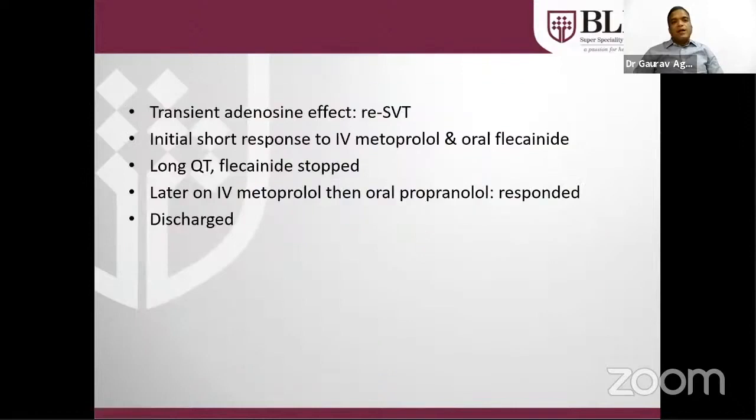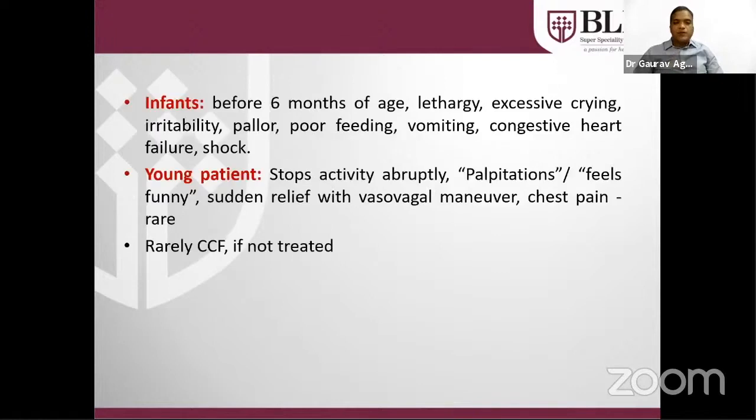We tried to give adenosine to revert the supraventricular tachycardia, but there was recurrence of SVT as soon as the adenosine effect was lost. Initially responded to IV metoprolol and oral flecainide, but oral flecainide had to be stopped in view of the long QT. Later on, patient was kept on IV metoprolol, then discharged on oral propranolol. Amiodarone was also used, but it was also increasing the long QT interval, so it was also not given. Finally, patient was discharged on propranolol.